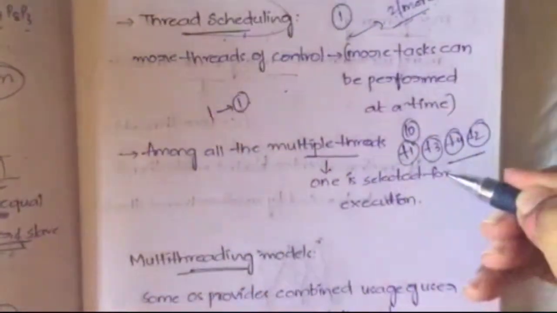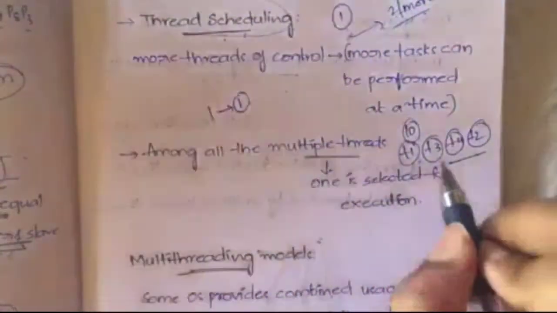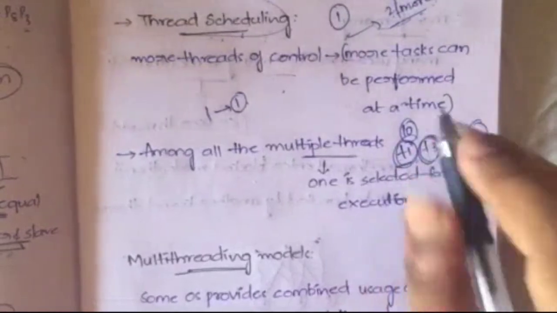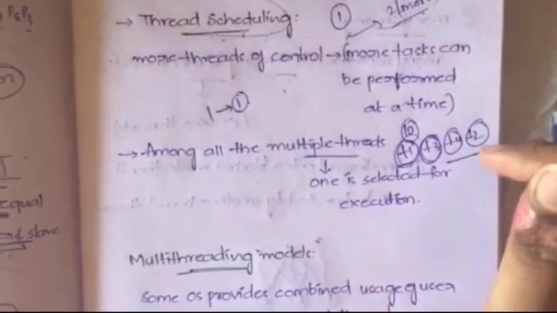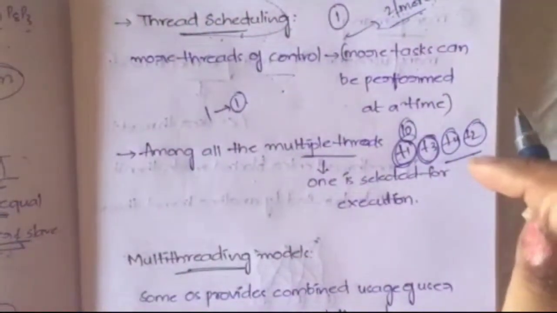Thread scheduling is similar to process scheduling, but in process scheduling you will be scheduling the processes. In thread scheduling we will be scheduling the threads. Okay, clear about thread scheduling, right? Now in thread scheduling we'll have some multi-threading models.